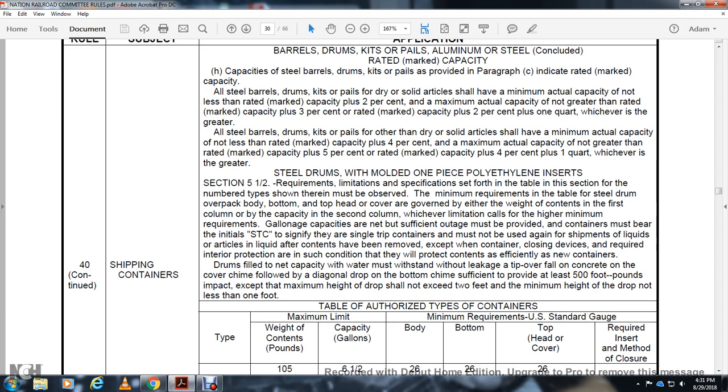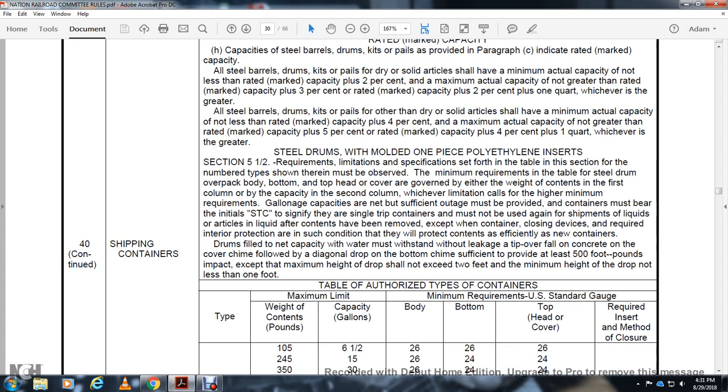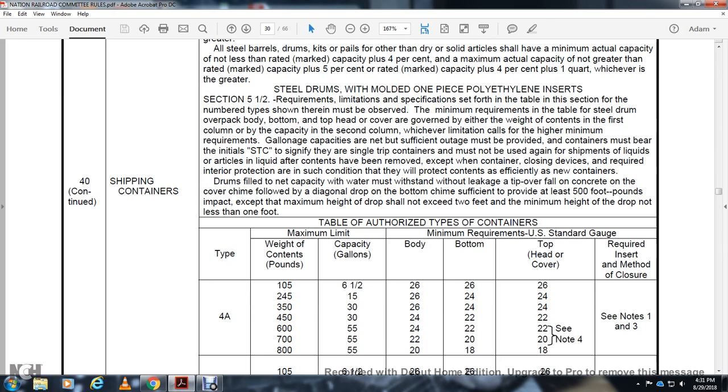A single transportation container is a single-design, single-trip container that must be used with shipments of liquid articles, and that may not be reused. Closing devices are required for interior protection. Such conditions will protect the contents sufficiently in the new containers. Drums filled with net capacity of water must be free of leakage after a tip-over fall onto concrete on the cover chimes, filled with a diagonal drop at the bottom chime, sufficient to provide at least 500 foot-pounds of impact. The minimum height of the drop should not exceed 2 feet, and not be less than 1 foot.